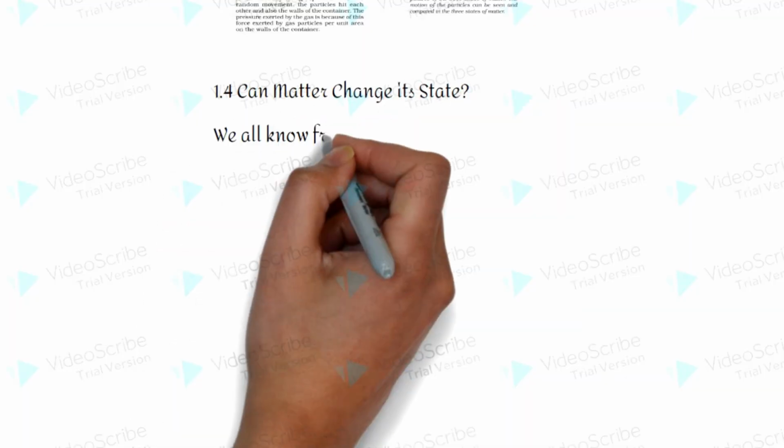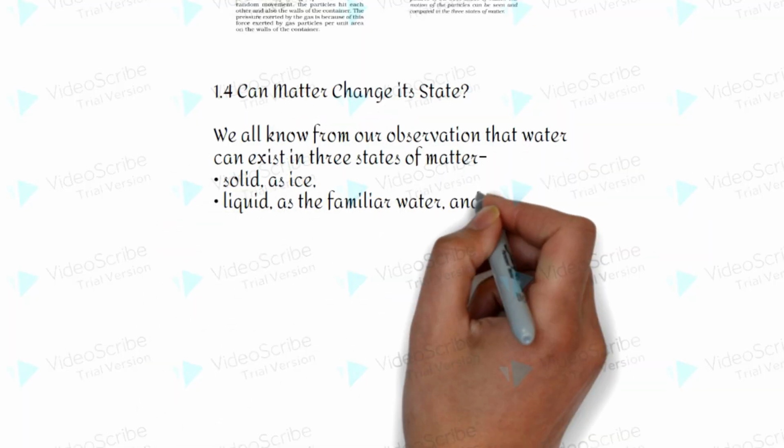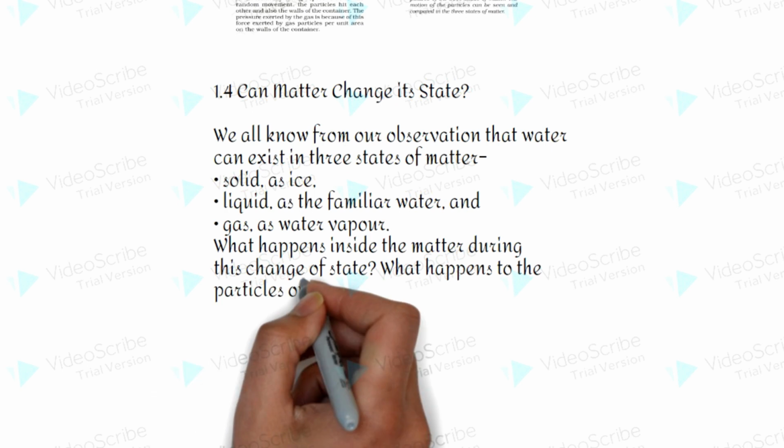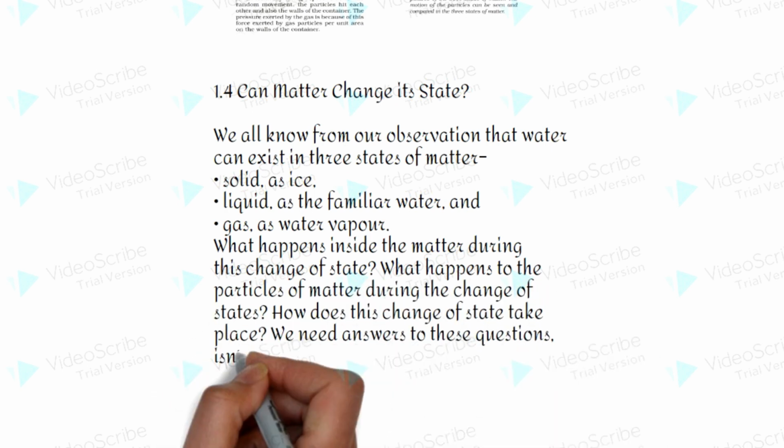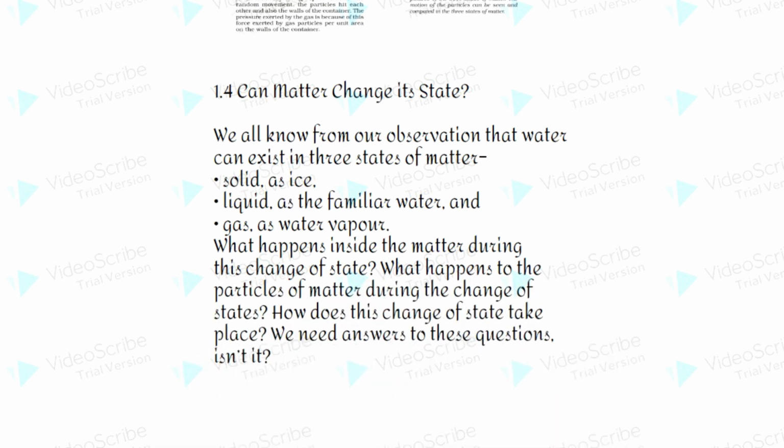Can matter change its state? We all know from our observation that water can exist in three states of matter: solid as ice, liquid as the familiar water, and gas as water vapor. What happens inside the matter during this change of state? What happens to the particles of matter during the change of states? How does this change of state take place? We need answers to these questions, isn't it?